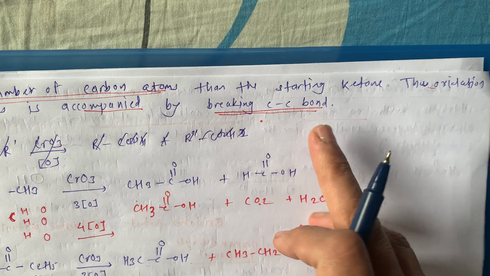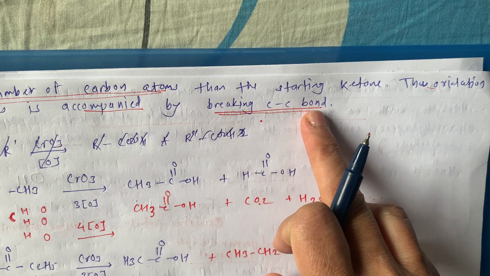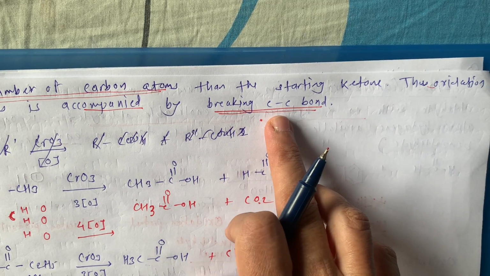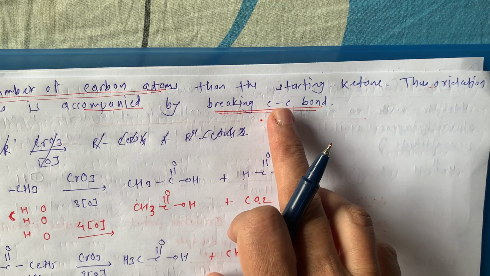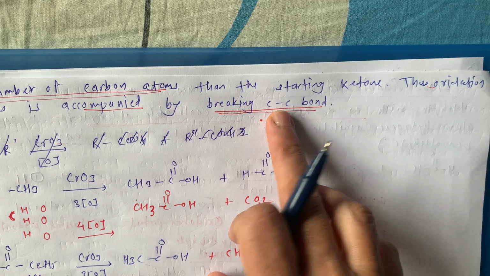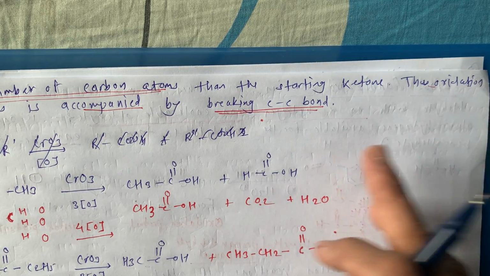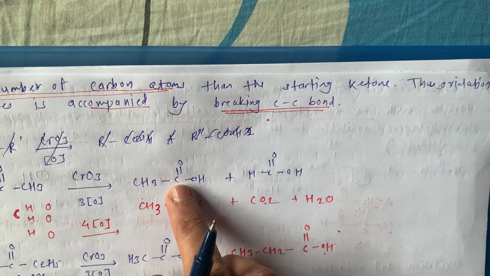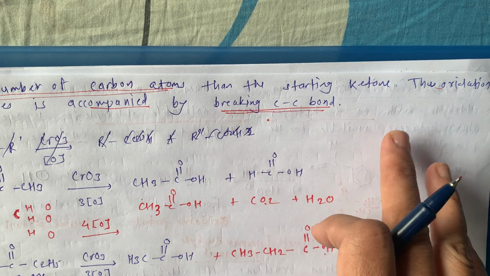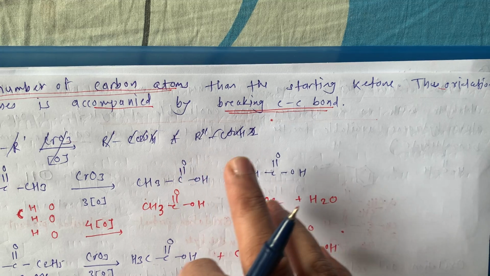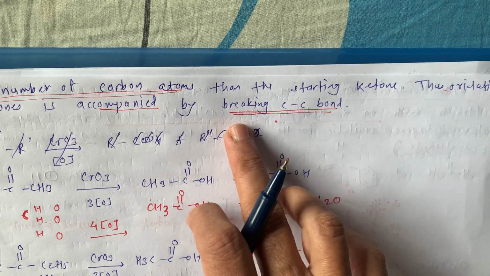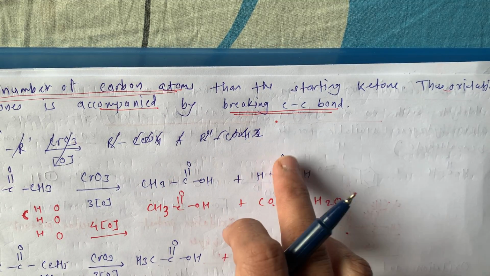This is very important. In aldehyde this is not the case, but in ketones we get breaking of the C-C bond. In aldehyde also one of the products is an acid, and for ketone also the products are acids, but there is no alcohol formation. Whatever the breaking over there, both the products are acids.